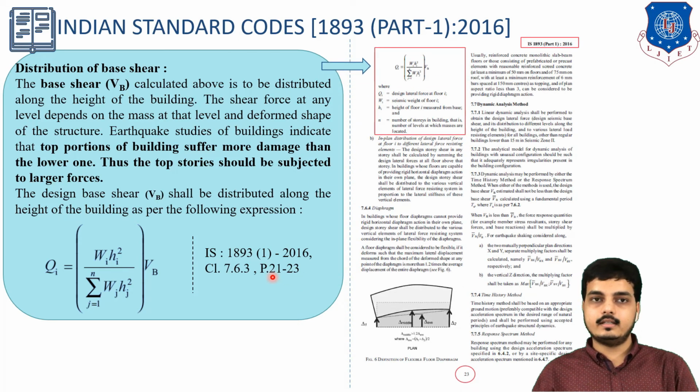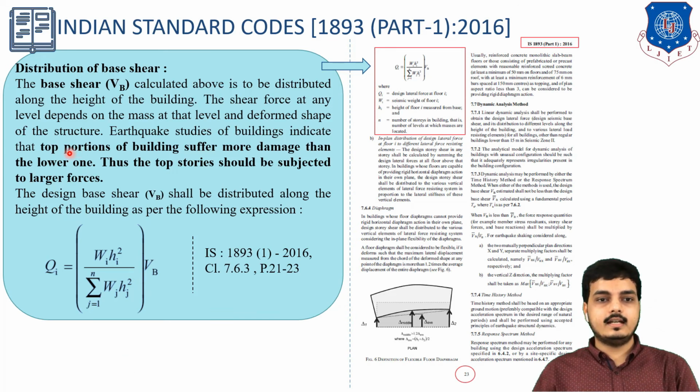For example, you can write 21 only. So here is the equation which we will be using: Wi Hi, where W is the weight and H is the height, divided by the summation of Wj Hj, the entire building weight and height, multiplied by the base shear which we have found out. How to use it, I will be explaining.